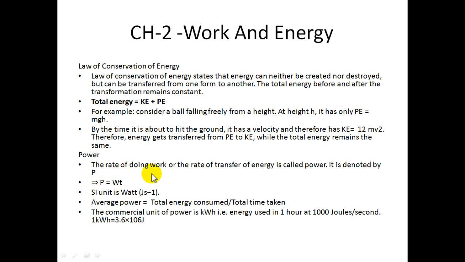Now, what is power? The rate of doing work or the rate of transfer of energy is called power. It is denoted by P. SI unit is watt. Okay. Average power is equal to total energy consumed by total time taken. So it's nothing but the rate of change of energy, called power. Okay. Total energy consumed by total time taken.